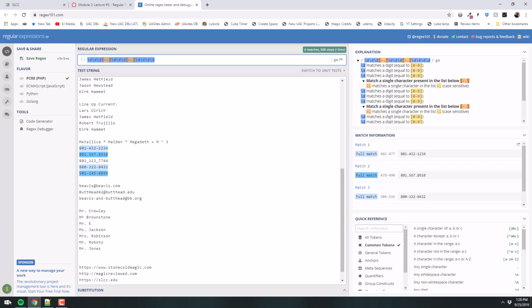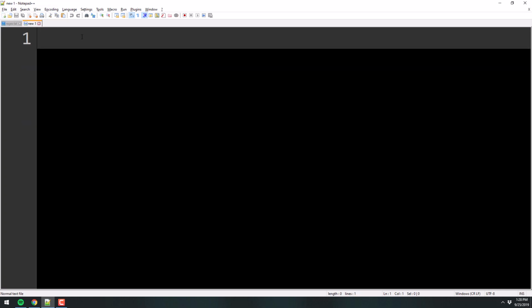It's a little easier to see it in a text. So this is, give me any string that matches the following pattern: 3 single digits in a row, followed by either a dash or a dot, followed by 3 single digits in a row, followed by either a dash or a dot, followed by 4 single digits in a row.